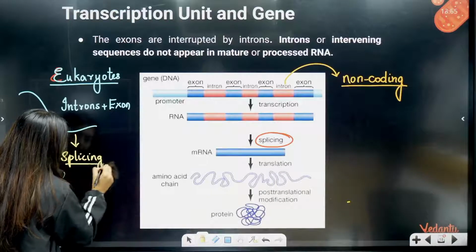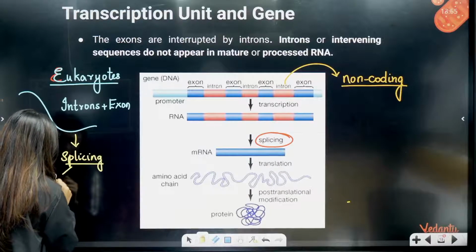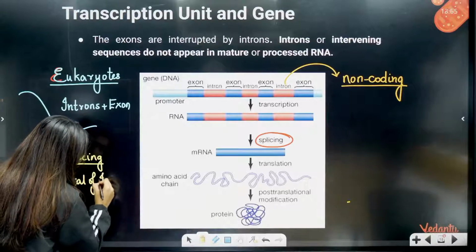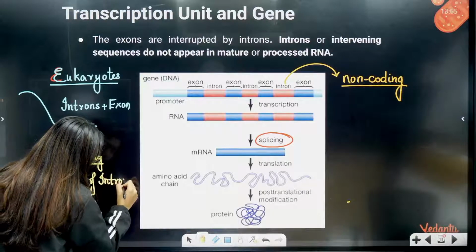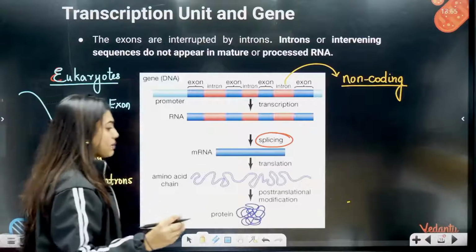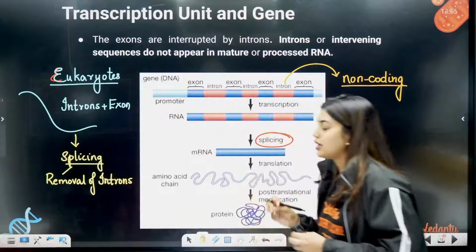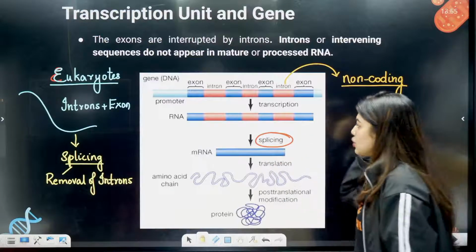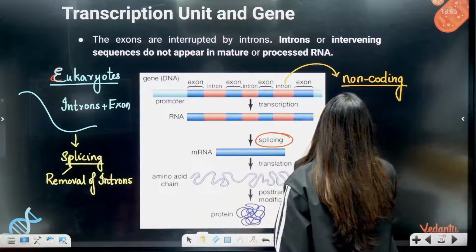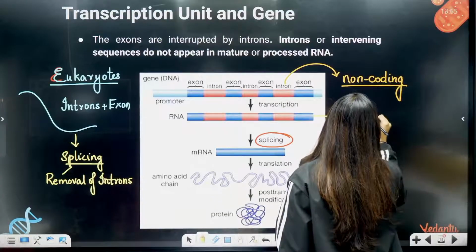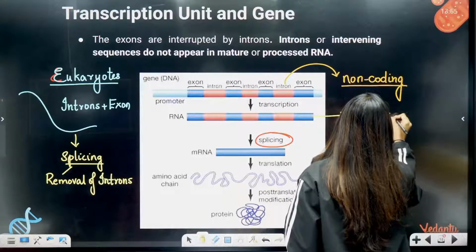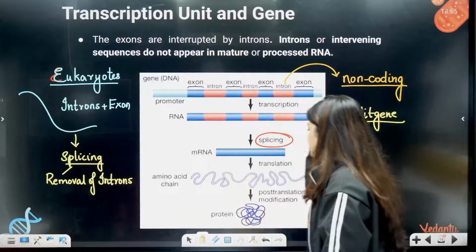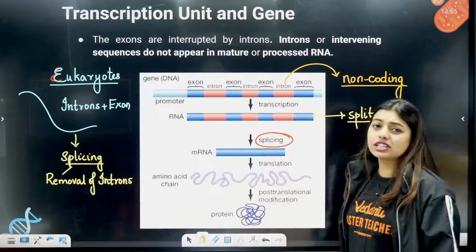Splicing, where we will have removal of introns, as well as joining of the exons, so that we are going to get a proper gene, proper mRNA. Okay, so we can call this a spliced gene. Done. So amino acid chain. This is going to end up giving us protein.